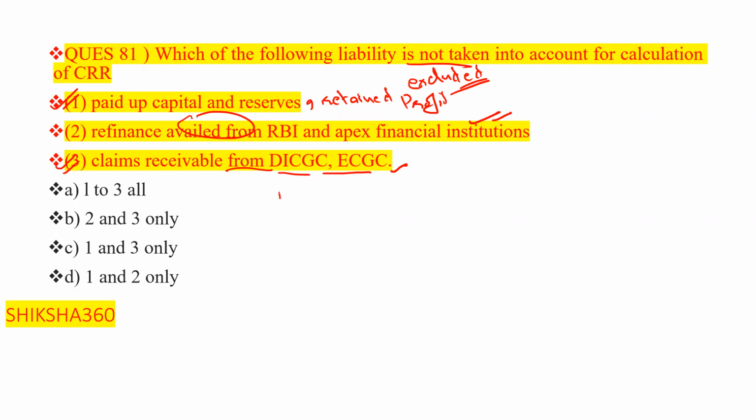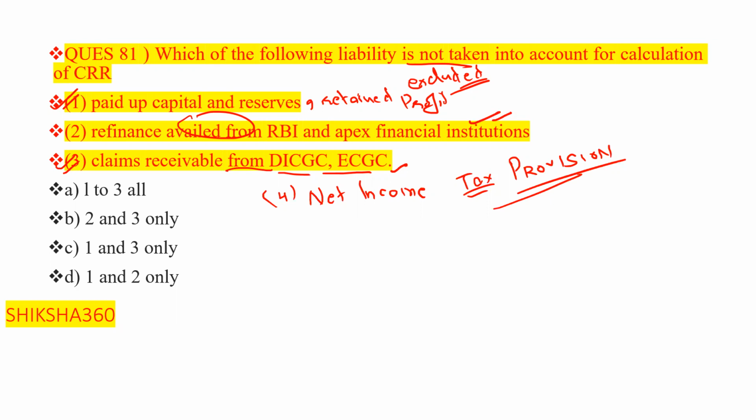One more item I mention, which has been asked in the examination: net income tax provision. This is also excluded while calculating the CRR.